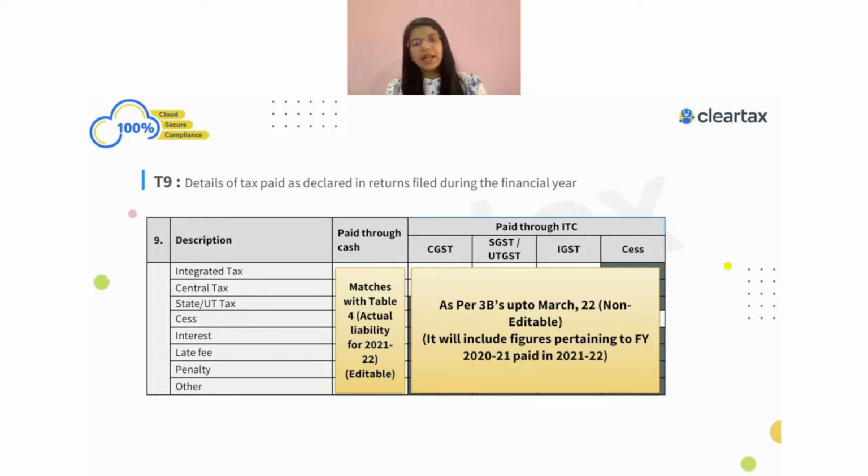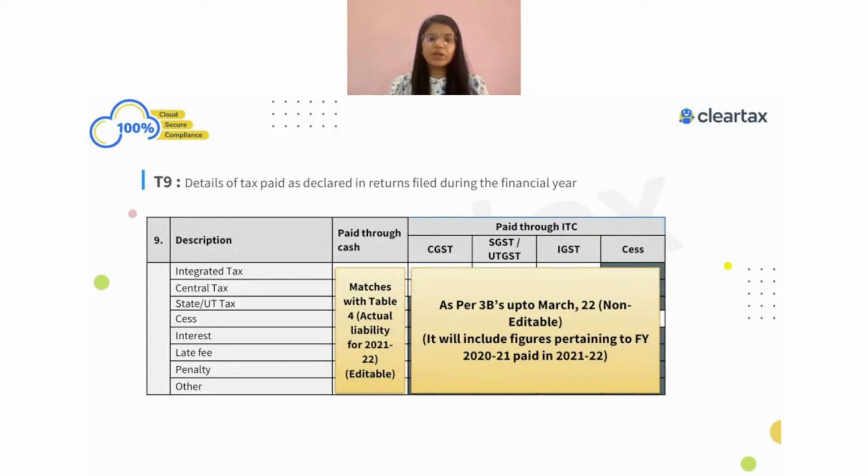But we also understand that if we look into GSTR-3B, there is also the possibility that there was some liability related to the last year, but which was paid in the current year. And when I'm saying current year, always refer to 21-22. Whenever I'm saying previous year, refer to 2021. And whenever I'm saying next year, refer to April 22 till September 22, right? So that is what I'm referring to. So here we also understand that there could be some liability which is related to the last year but was paid in the current year, and that information you will be able to see over here.